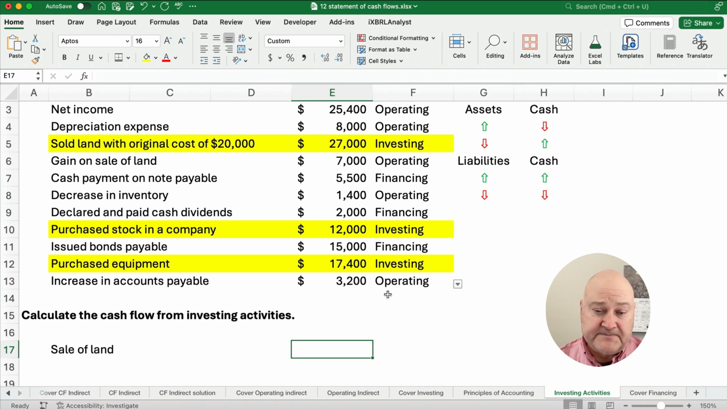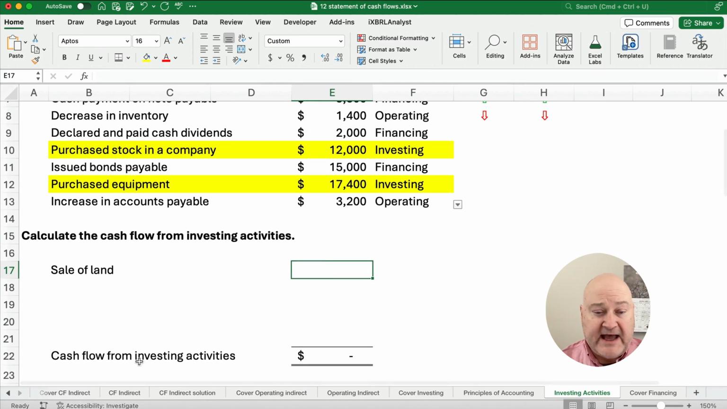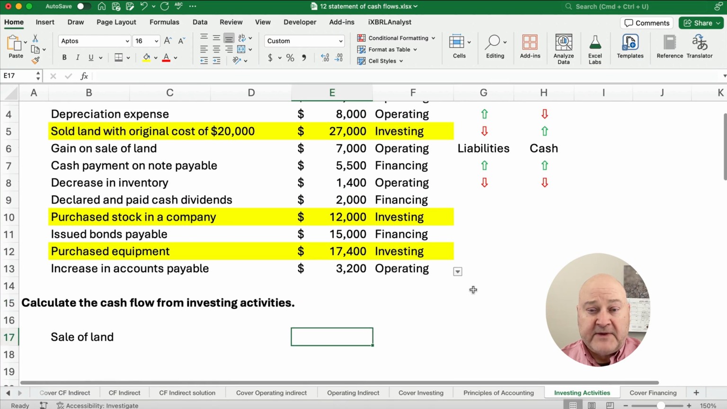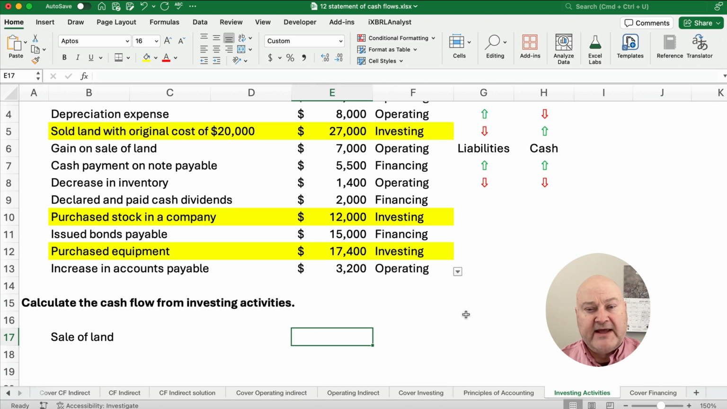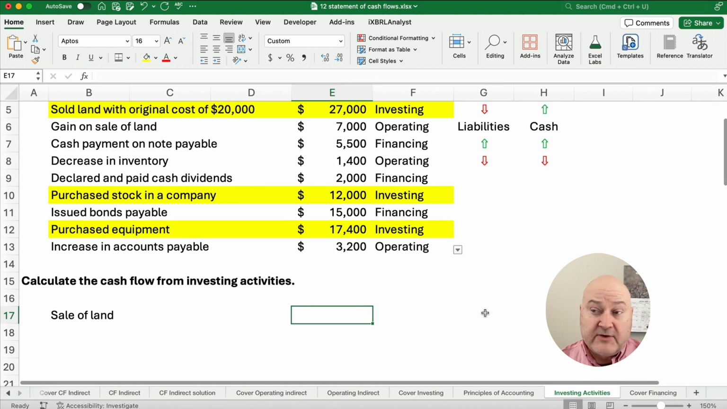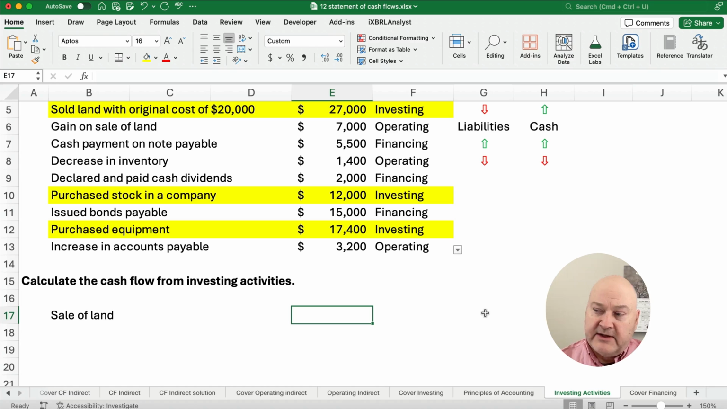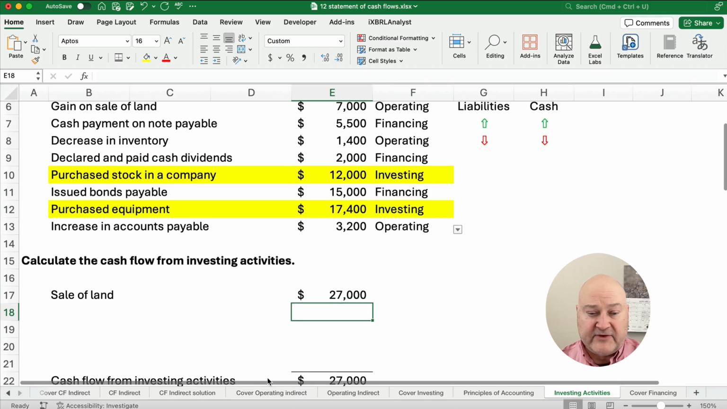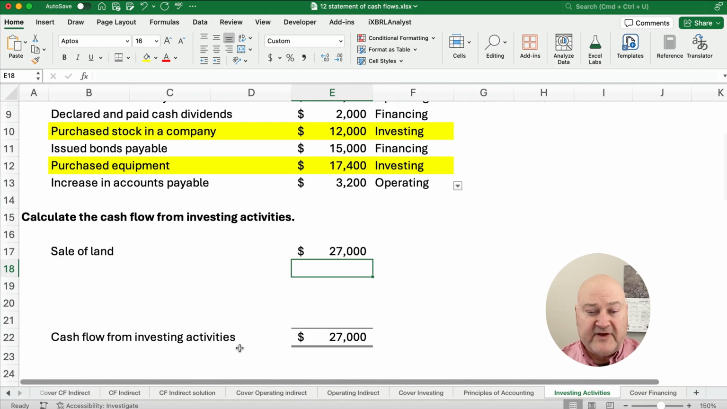So here's the question. I've already set up the cash flow from investing activities, and I'm going to have a total here at the bottom. Just add these up. So sale of land, $27,000. Does our cash go up or go down? Well, you're selling land and the cash goes up $27,000. So we're going to make that a positive $27,000. So far, our cash flow from investing activities is $27,000.